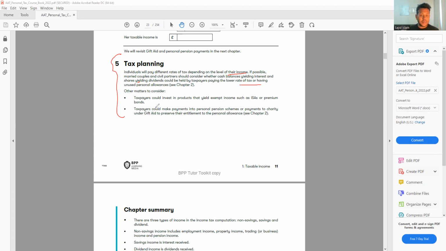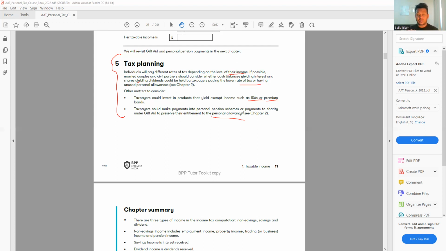Another matter to consider, the taxpayer could invest in products that yield exempt income such as ISA. So if someone says, I have a lot of income, is there any way I can reduce my tax? You can say, okay, you can put some money in an individual savings account. So if you receive any money from there, you don't have to pay tax on that. The taxpayer could make a payment to a personal pension scheme or a charity, to extend the basic rate band. So this also happens if someone gives to charity, or puts some money in a pension, or is a higher income person. So you can say, you can put some money in the PPC, that is a personal pension scheme. So you'll save some tax from this scheme.